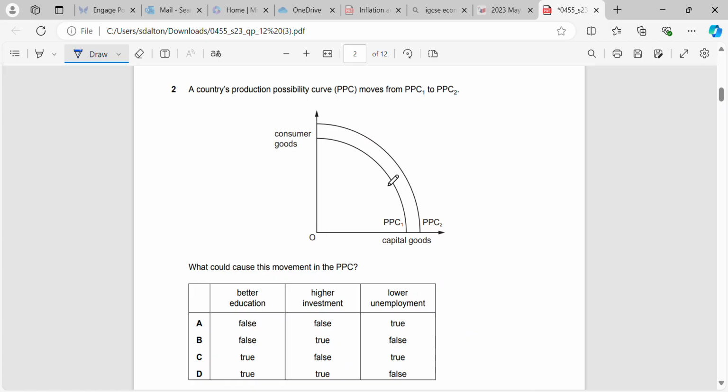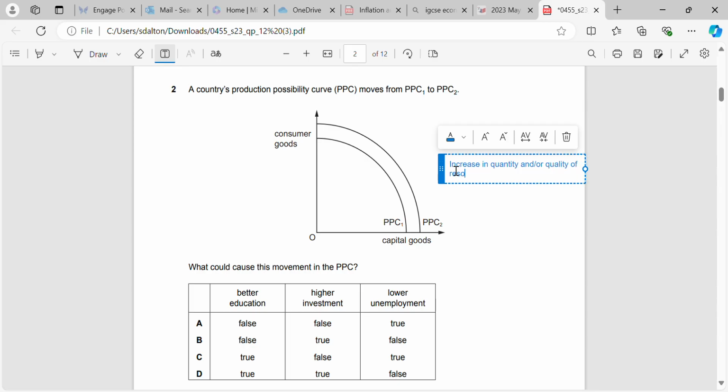Okay, question 2, PPC shift to the right. So straight away, before we even look at education, investment and unemployment, when the PPC shifts to the right, what we should be remembering is that it is from anything that results in an increase in the quantity and or the quality of resources. Okay, so let's look at this table here.